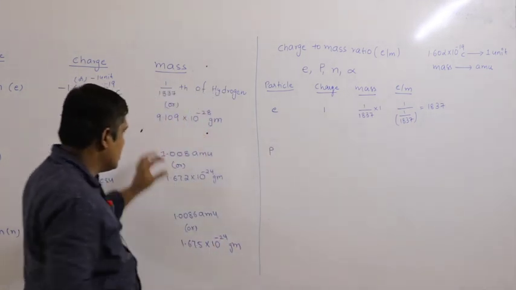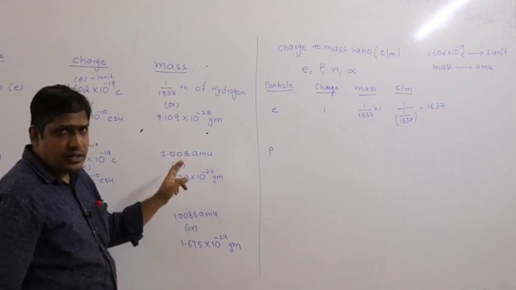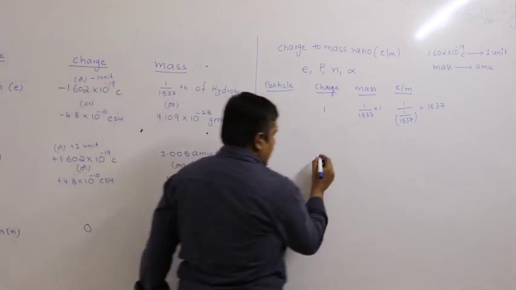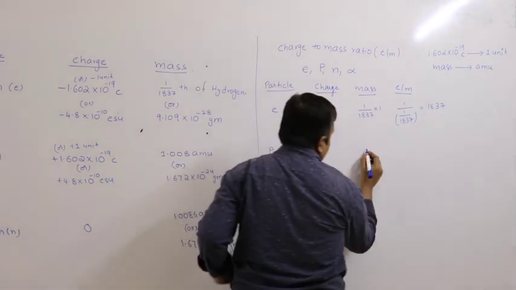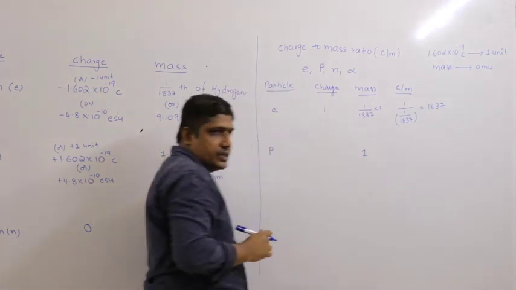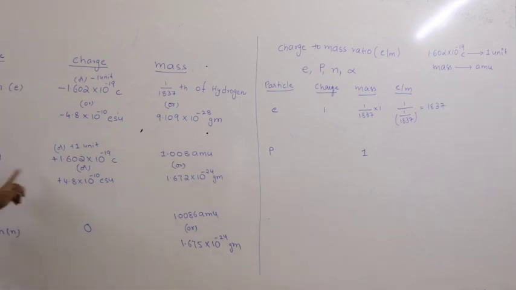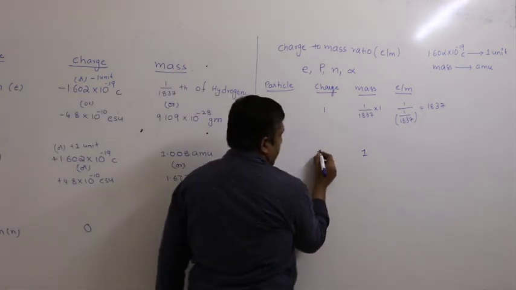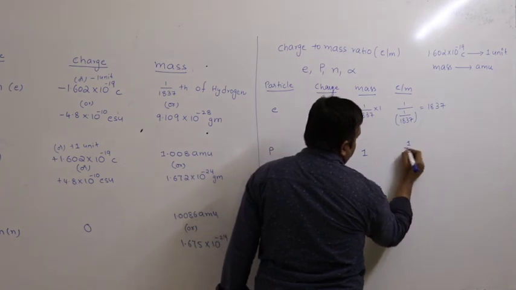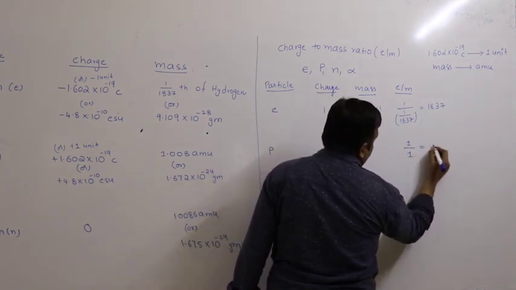Proton. What is the mass of proton in AMU? 1.008. So let us take it as approximately 1. Coming to charge, the charge of proton is 1.602 into 10 power minus 19 coulombs. This much value I am considering as 1 unit. So it becomes 1 by 1 is 1.